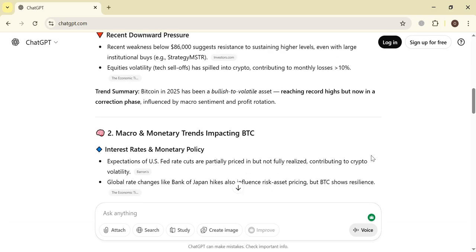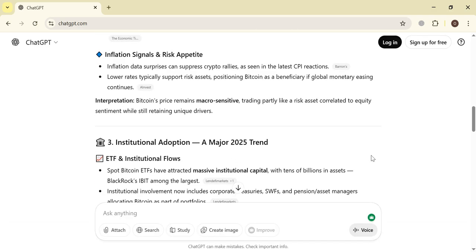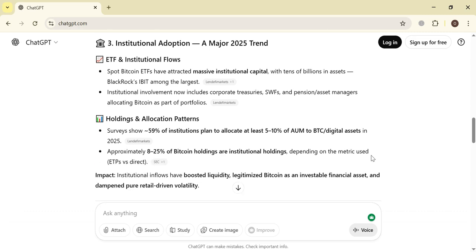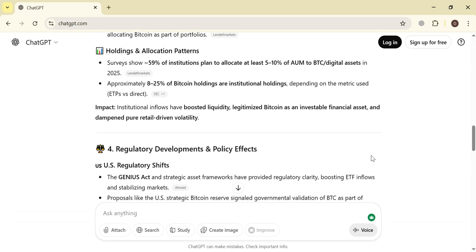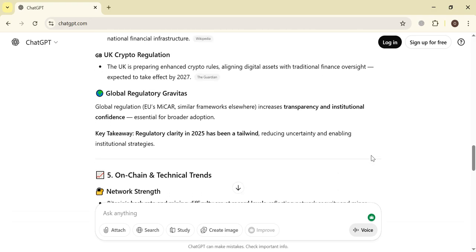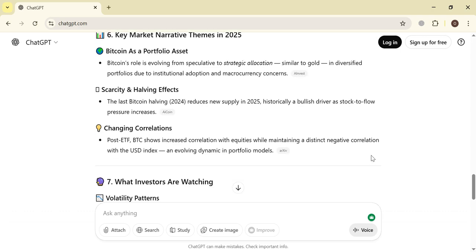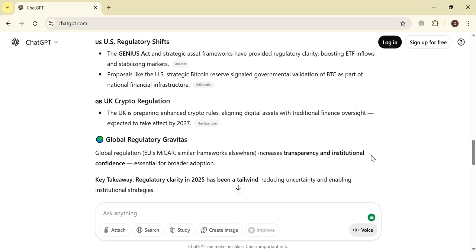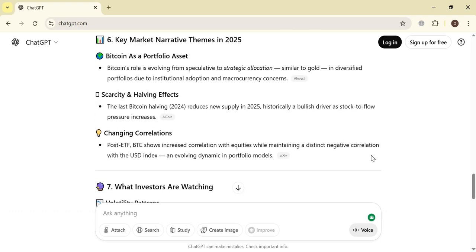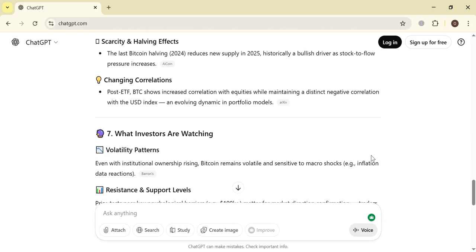If you want all of this data in PDF form, it will provide you all the details in PDF form. But if you want more tips and tricks for your trading purposes, you can ask ChatGPT to provide you tips and tricks, and then you can apply those tips and tricks to your trading, and you will definitely get a good profit. So that's all about how you can use ChatGPT to get analysis of the trends of different cryptocurrency, crypto coins, and it will provide you most accurate data, and then you can utilize this data.